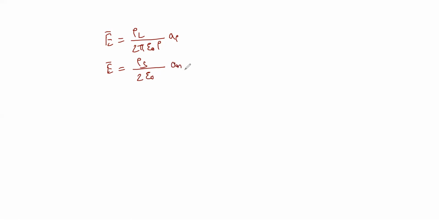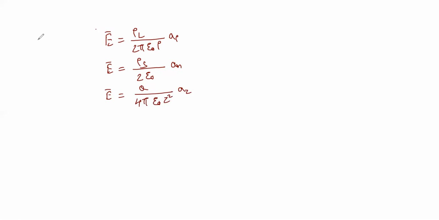Here n is the normal, obviously, as it is a surface, the action is perpendicular in nature to the surface. It is a normal vector, the general equation for the surface charge. And for the volume charge, E bar equal to Q by 4 pi epsilon naught Z square into AZ. With respect to coordinates x, y, z, the electric field intensity values will be shown like this.